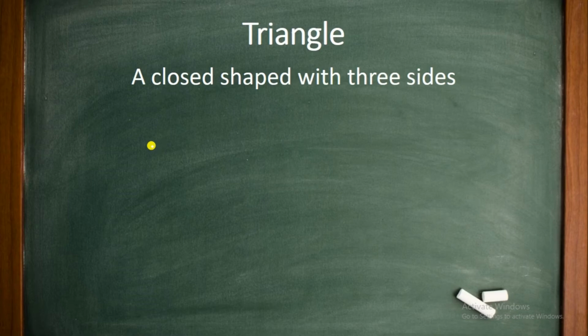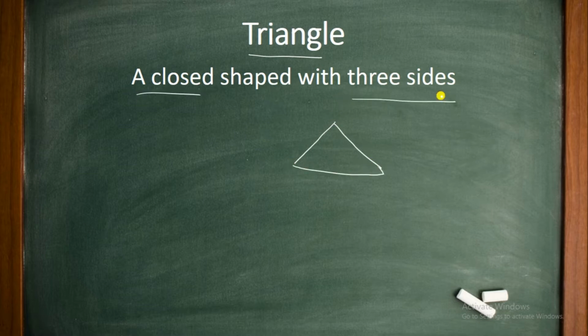Welcome all. In this video, we are going to learn about triangles and the concept of congruence of triangles. So first, we will see what a triangle is. A triangle is a shape where we can find three sides. A closed shape with three sides. So it is a closed shape, formed by three line segments which intersect each other.